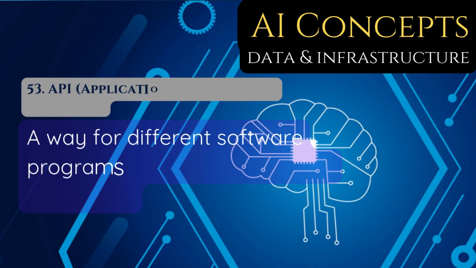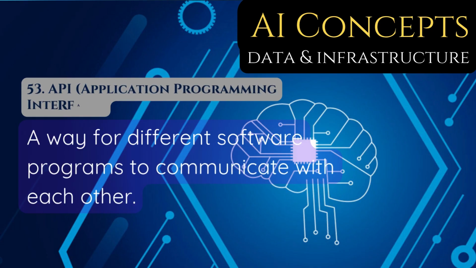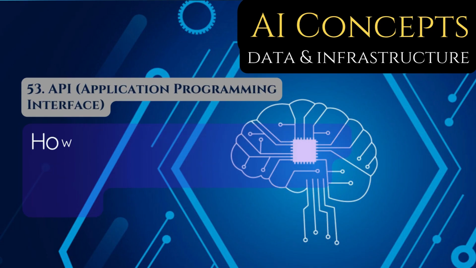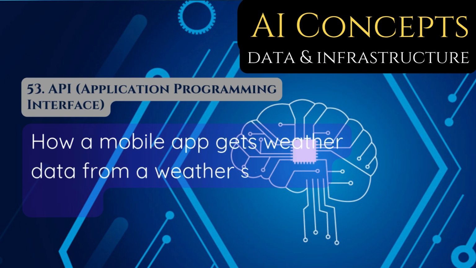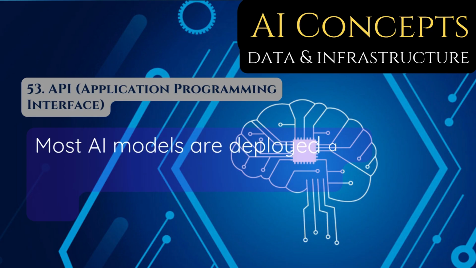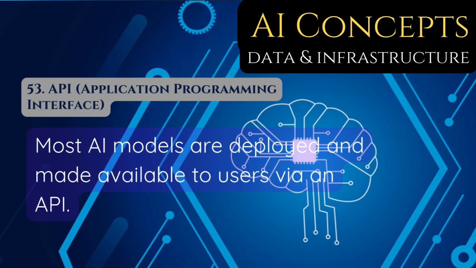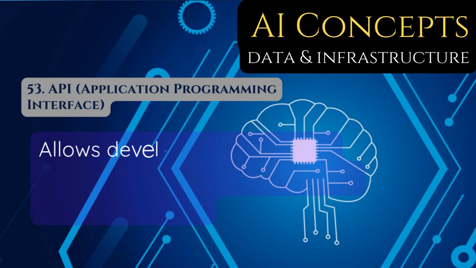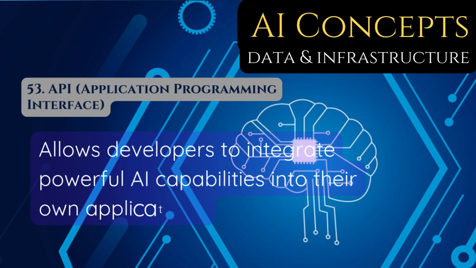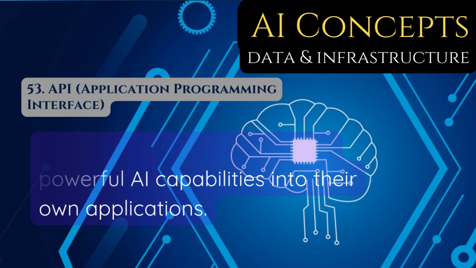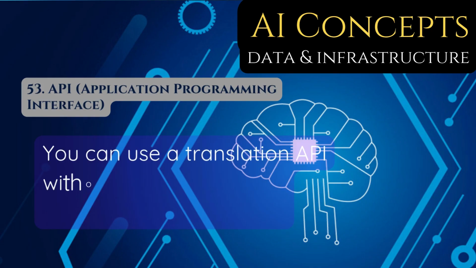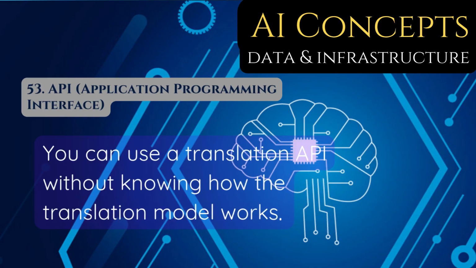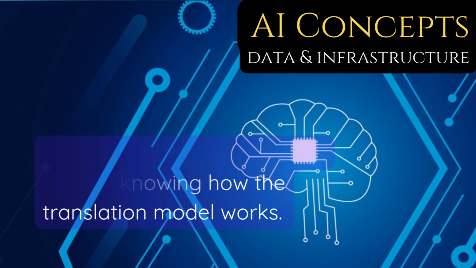53. API, Application Programming Interface, a way for different software programs to communicate with each other. How a mobile app gets weather data from a weather service's server. Most AI models are deployed and made available to users via an API. Allows developers to integrate powerful AI capabilities into their own applications. You can use a translation API without knowing how the translation model works.